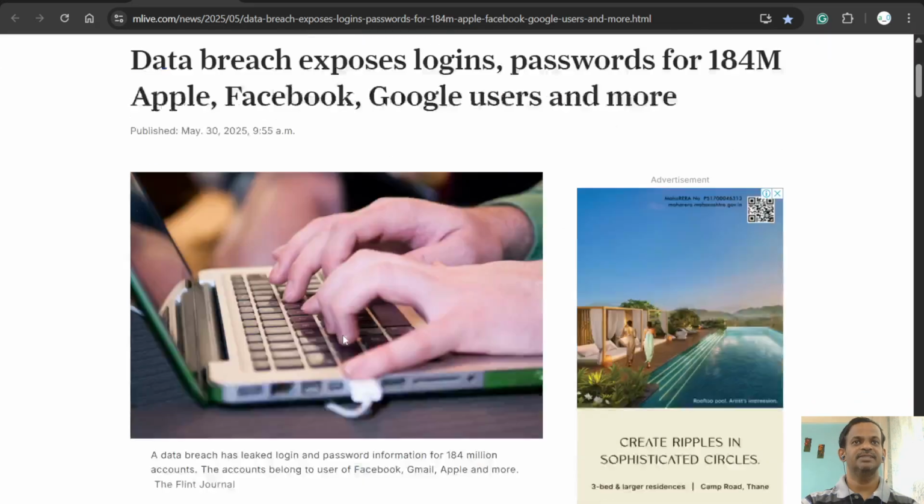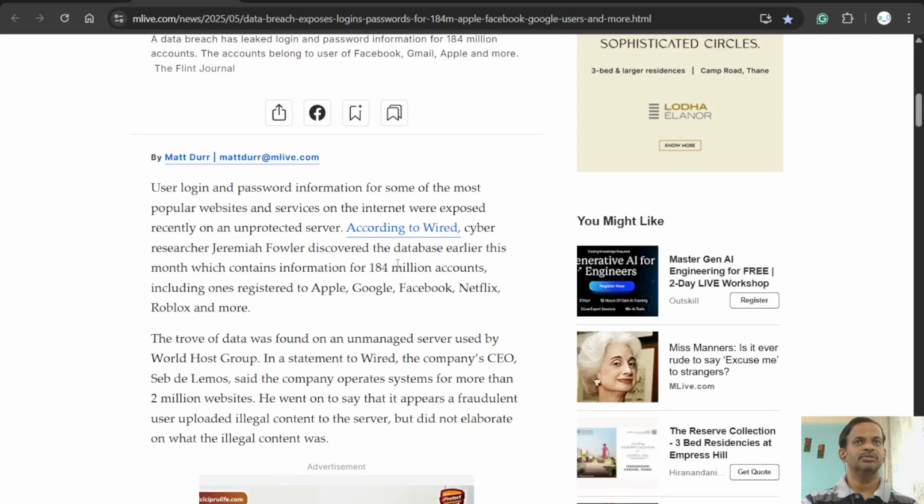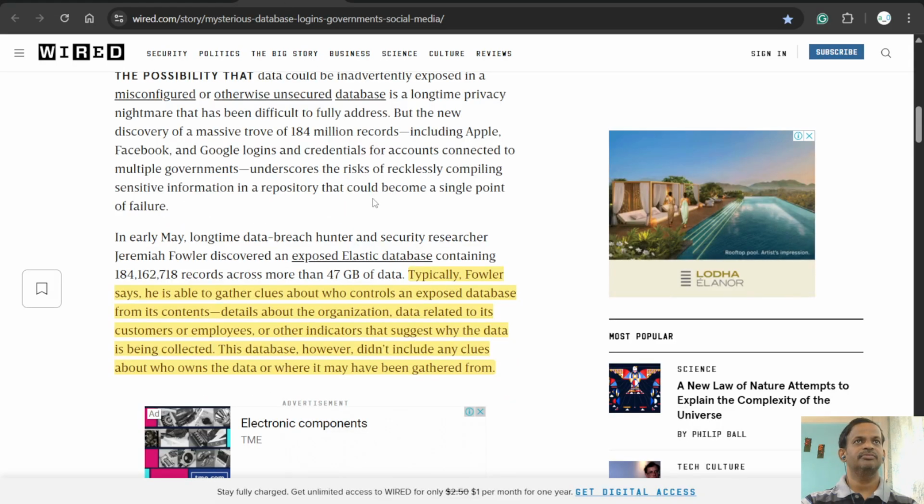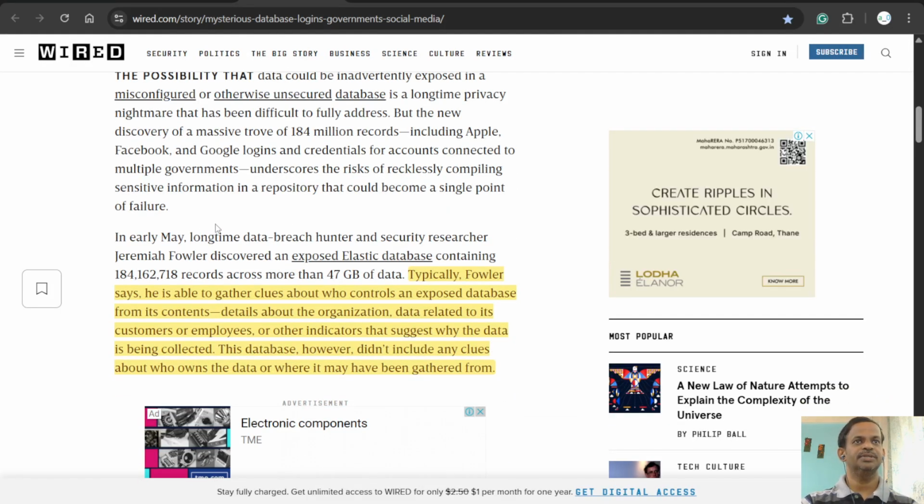login details as well. So I was going through this article and I got to know the original article was published by Wired. So this is the particular article available. I will share this link in the description.